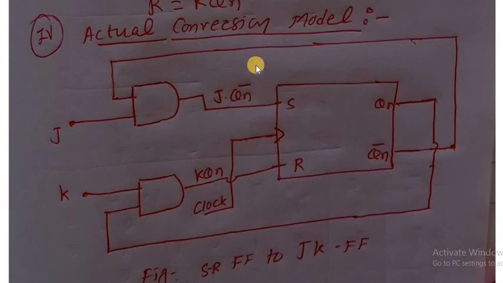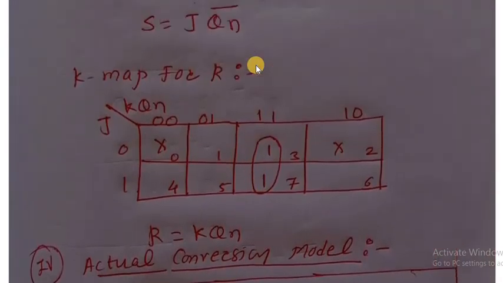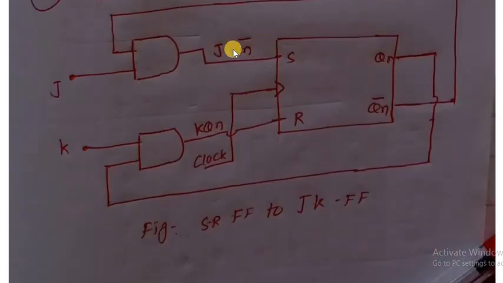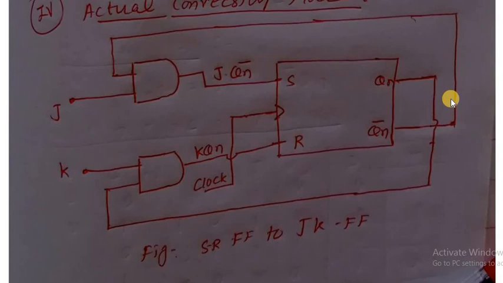Already by using K-map we have calculated this. So S which is equal to J QN bar means there is one AND gate. Consider this is the AND gate. J is given to that AND gate, and QN bar, from here. This is the QN bar, it is given to the input. Here QN bar and J give J QN bar, the output of this AND. Whatever the output of the AND, it is given to S. Means S is equal to J QN bar.